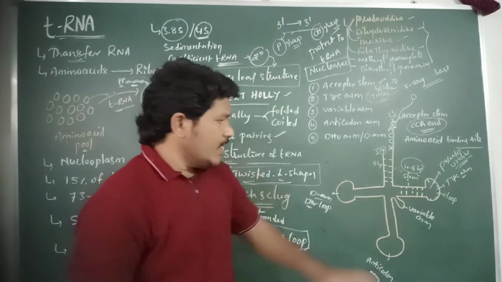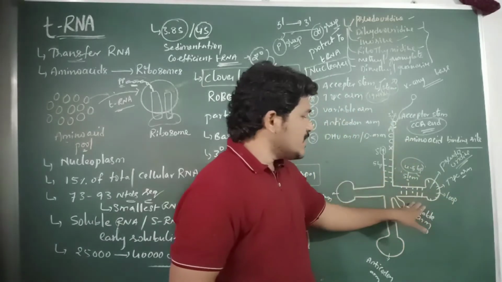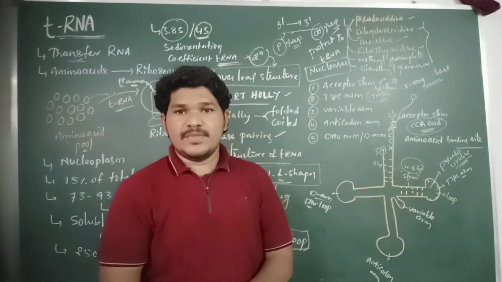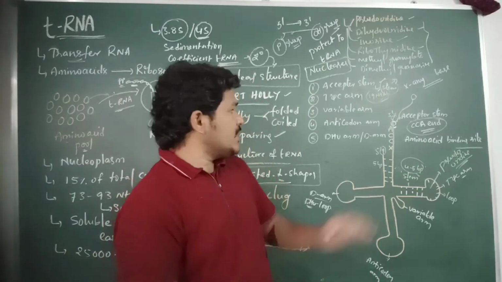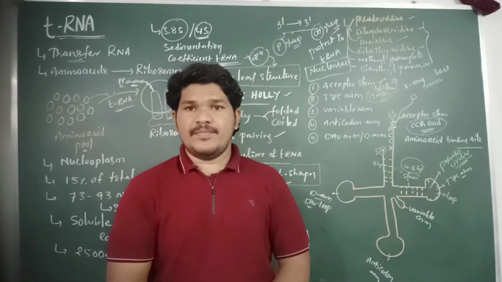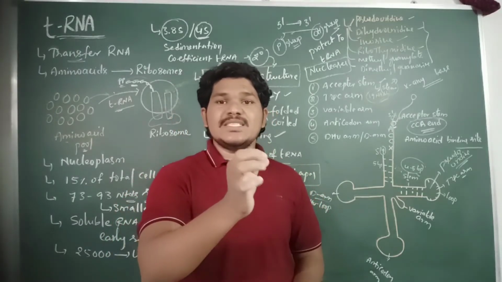Right? So all the nucleotide sequences present in the loop region of the T-psi-C arm are unpaired. And what is the main function of the T-psi-C loop in the tRNA? Right? It has the ribosome recognition site.